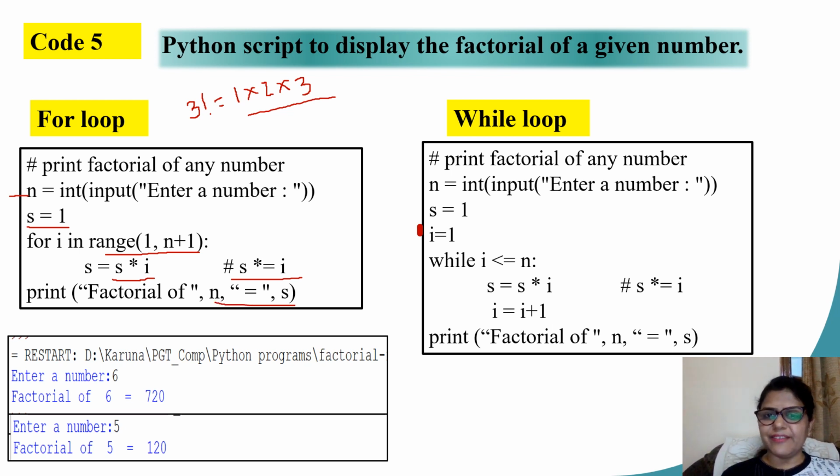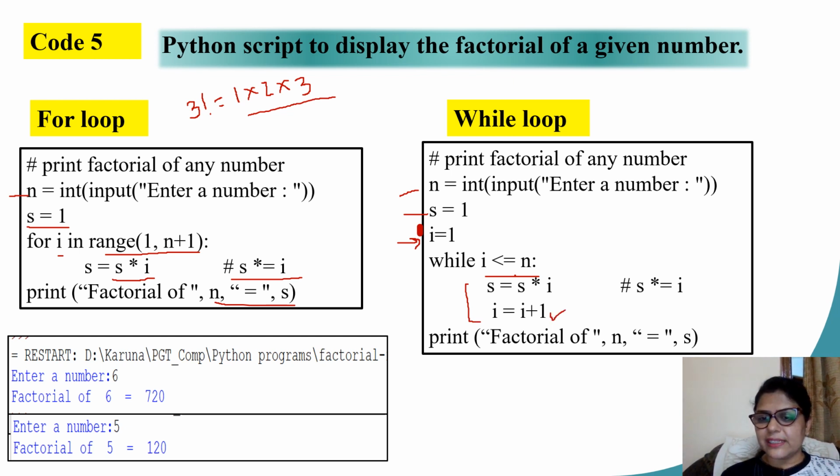Doing the same inside while loop, I take my user input, I initialize my variable s. Now, the loop control variable, which was I, I need to give it an explicit initialization. I start with I as 1. My condition reads while I less than equal to n, followed by a colon. The loop body, s equal s into I, I equal I plus 1.